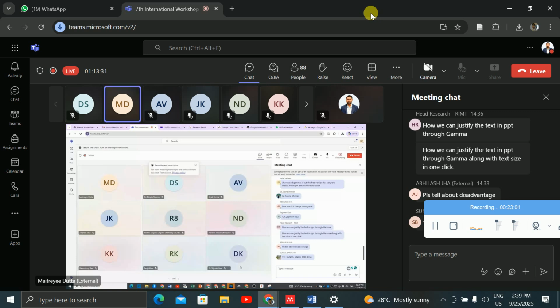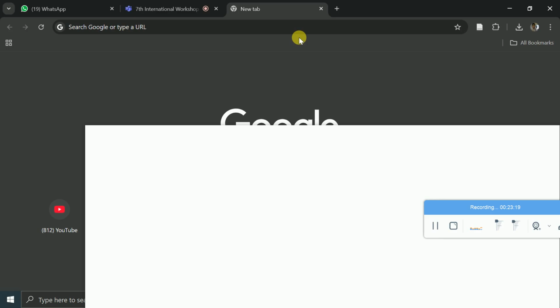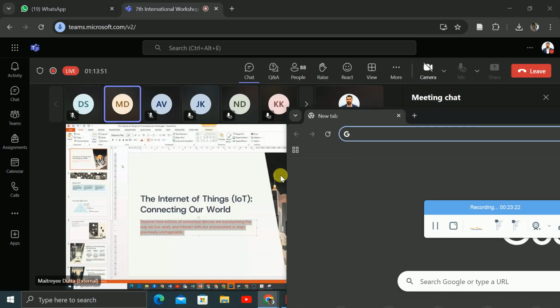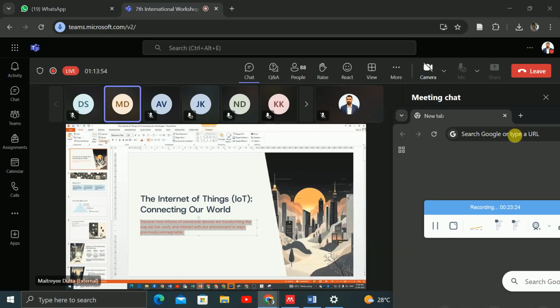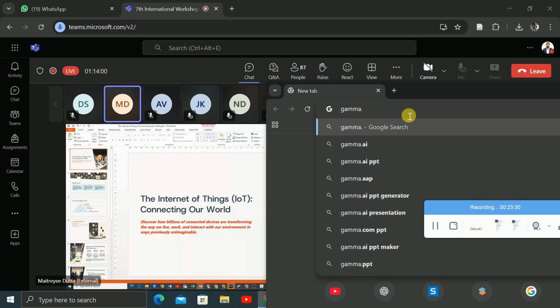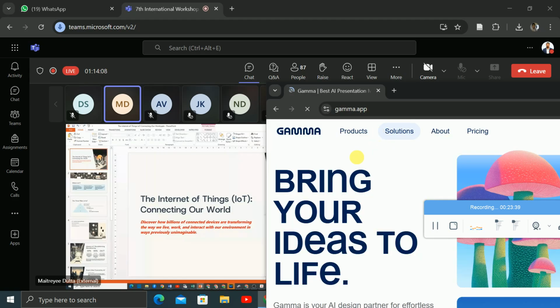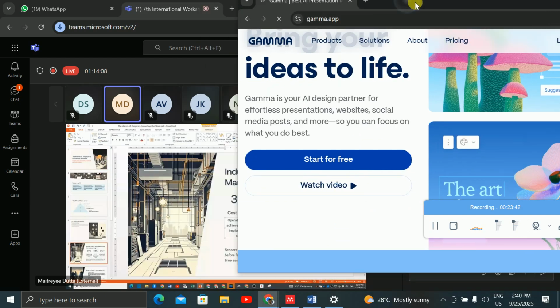The text size and all, you can do it. You can change it here. This will be editable, right? You can change the color, you can modify it. You can change the text type, the font type. You can do bold, you can do italic, whatever you want to do. Even the picture you can delete, and you can add a new picture, right? So whatever you want to change, every text you can change. This is editable, right?